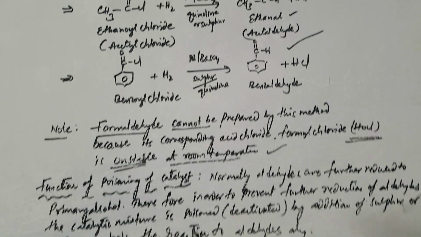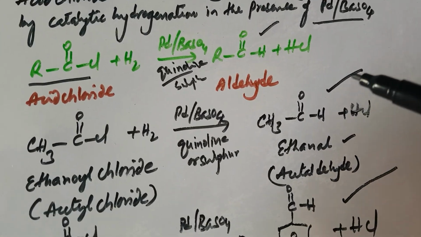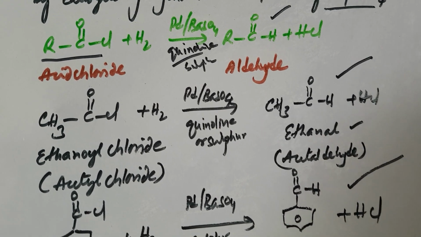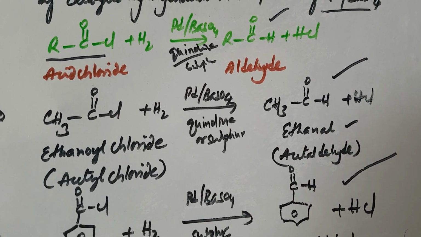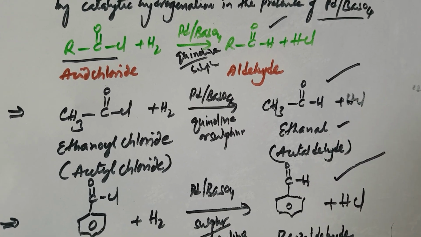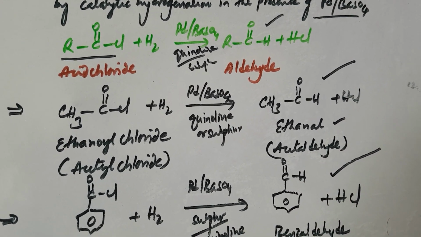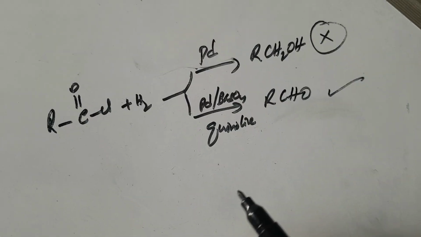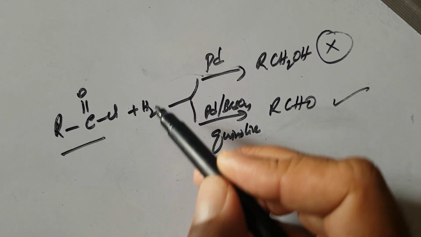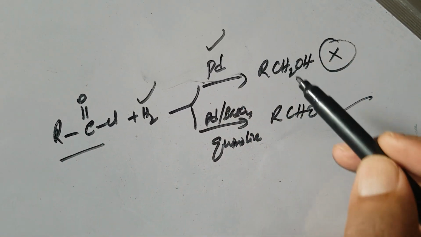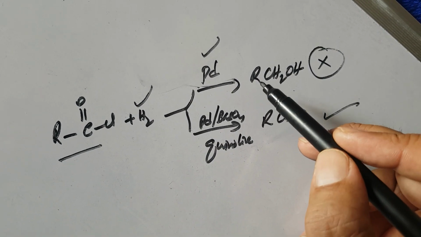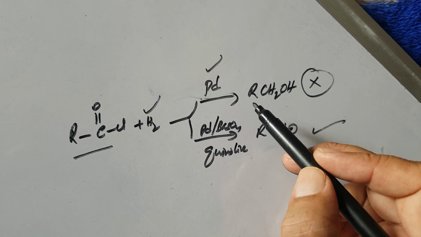And next one, what is the reason for adding quinoline or sulfur to the catalyst? Quinoline or sulfur acts as a catalytic poison. What is the reason for using this substance? If you are performing the reaction, acid halide plus H2 in the presence of only palladium, acid chlorides convert into aldehydes.